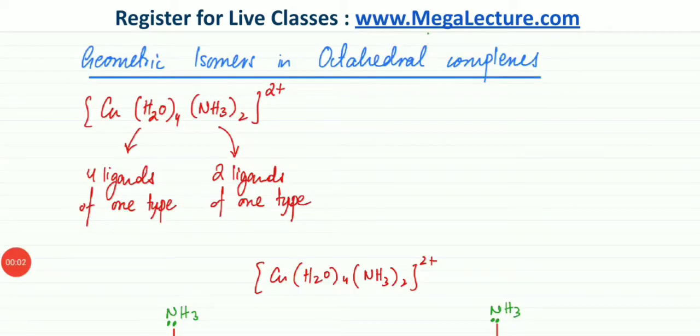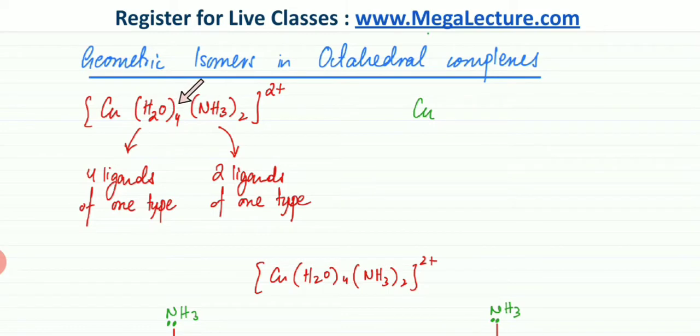Now we're going to go back, and this is the cis and trans arrangement in an octahedral complex where there are four ligands of one type and there are two ligands of another type. Now we're going to talk about another arrangement, where I'm going to take the same complex side.